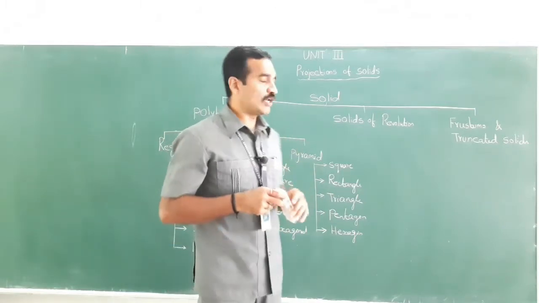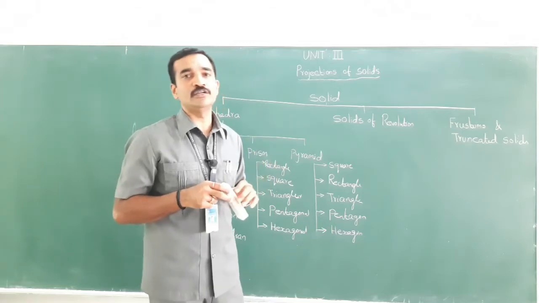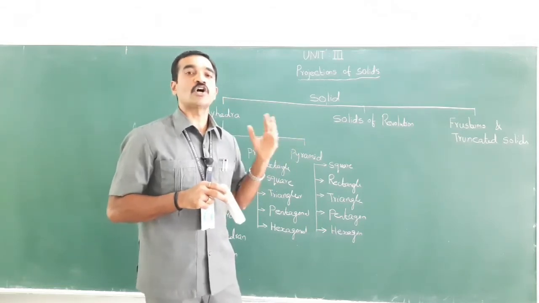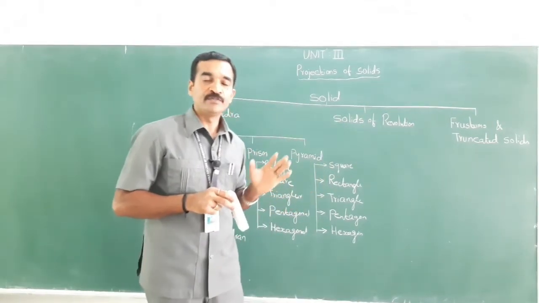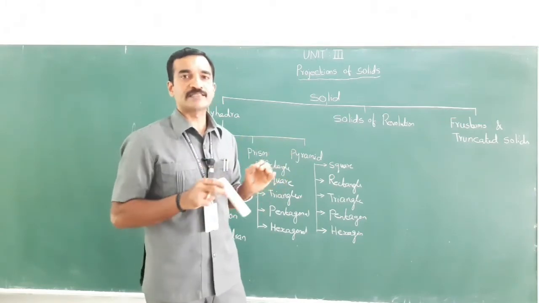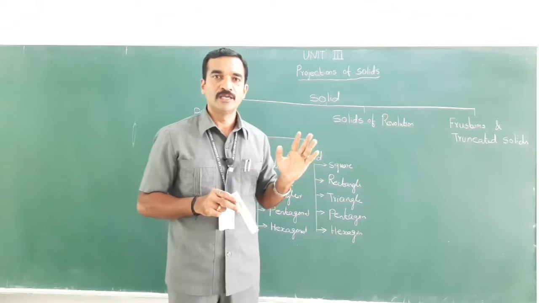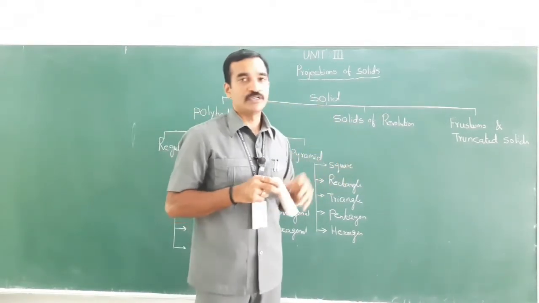What do you mean by solids of revolution? If a plane surface is revolved about one of its edges fixed, the solid which is generated is called a solid of revolution.